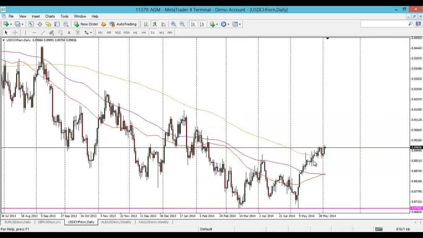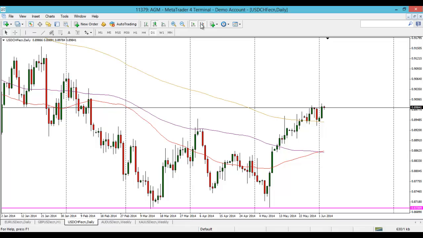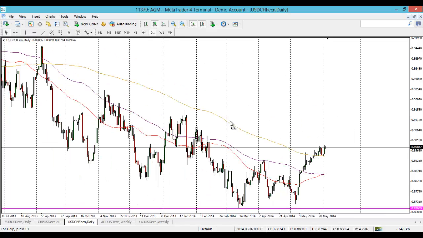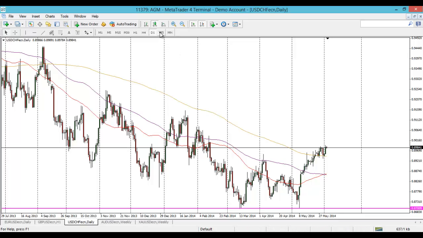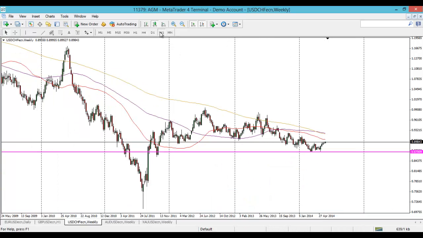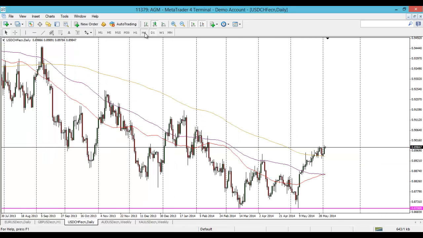Of course, this 200-day moving average we've been speaking about for the last few weeks. We came up testing it. You can see we've now closed above this 200-day, and it's now acting as key support. So all the signs are pointing towards the upside, I think, here on dollar Swiss in terms of the next few weeks. Well, of course, this week as well.